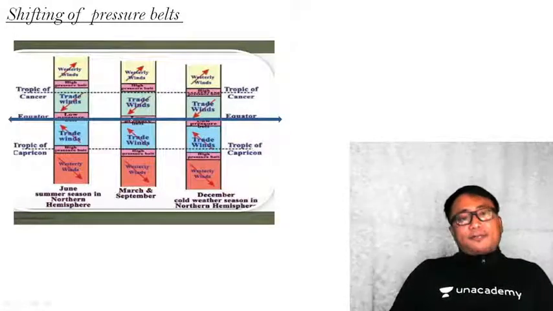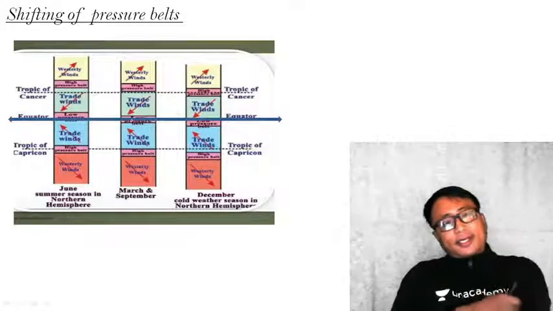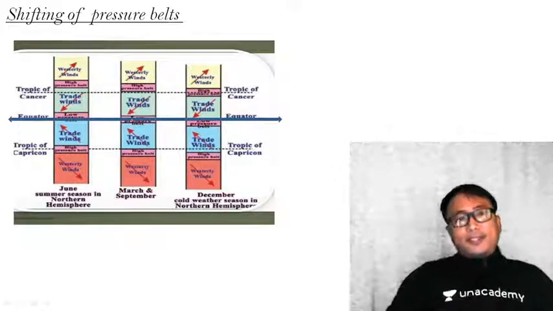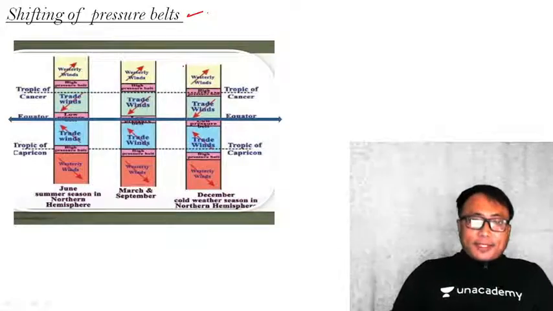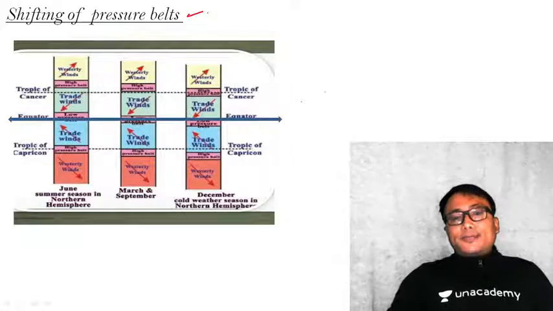Yesterday we have seen this particular diagram. I have shared this diagram with you yesterday. That is the shifting of the pressure belt. Now, we have seen the basic characteristics of this. That is, why this shifting of the pressure belt?